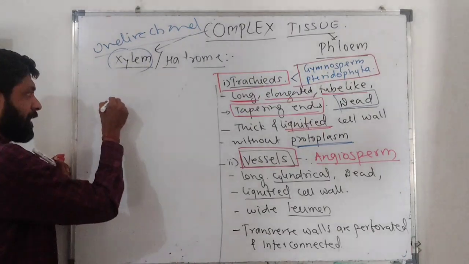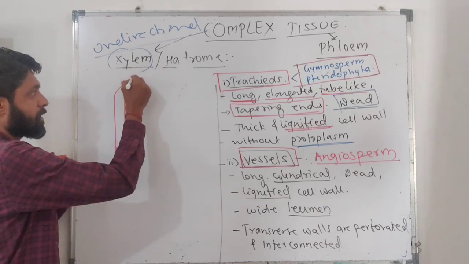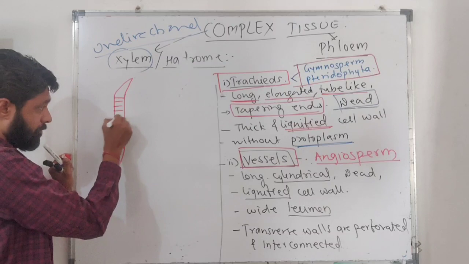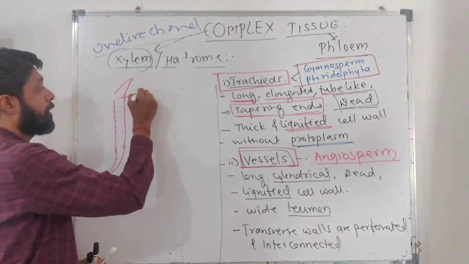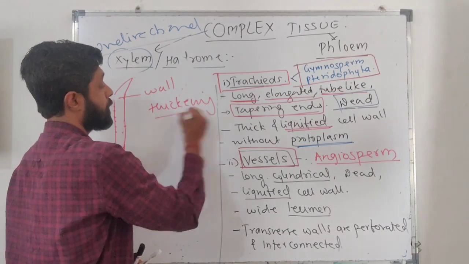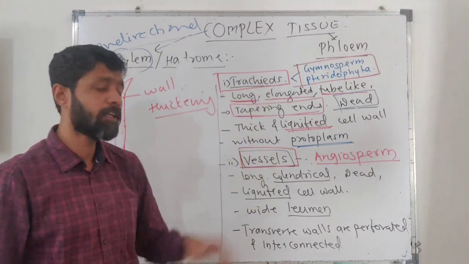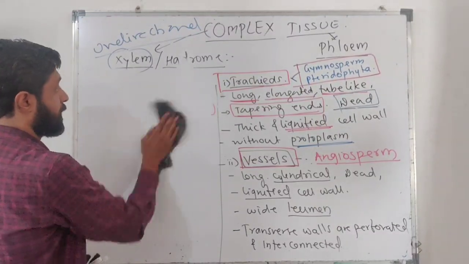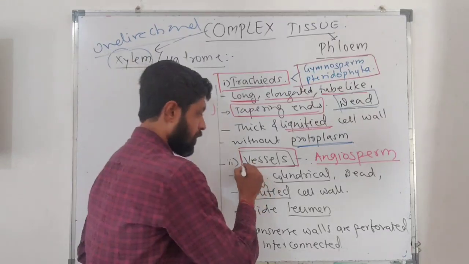Although both the tracheae and vessel have lignin inside their cell wall, the inner part of their lumen will be constituted of a wall thickening. These wall thickenings are important. We have to consider the wall thickening present in trachea and the wall thickening present in vessel. There are different types of wall thickening that we'll consider later. Now we have to consider vessel.